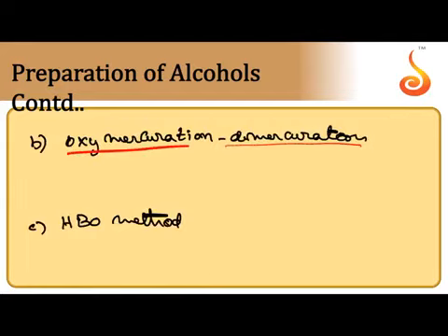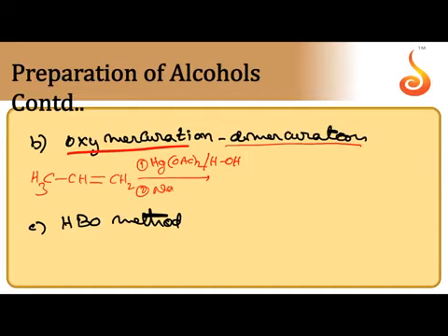Next one, oxymercuration, demercuration. Here also H and OH both are added indirectly. Let us take an unsymmetrical alkene directly, not symmetrical. When propene is reacted with mercuric acetate and water mixture, the second step is reduction by sodium borohydride in alkaline medium. So when propene is passed into this aqueous solution of mercuric acetate, what happens indirectly?